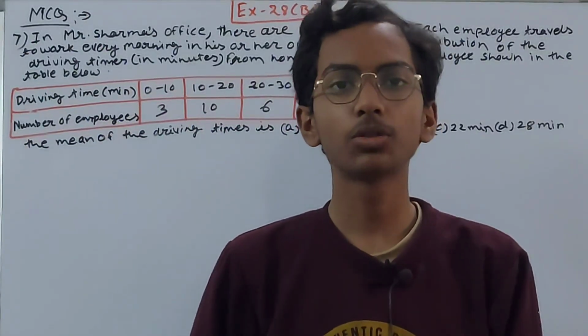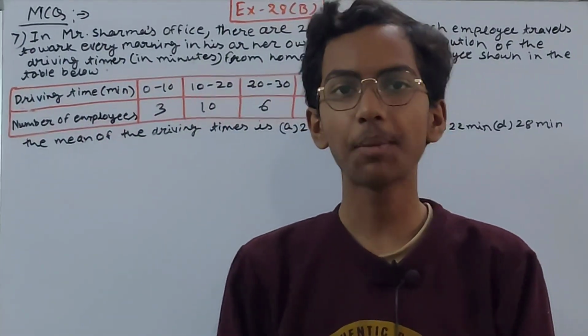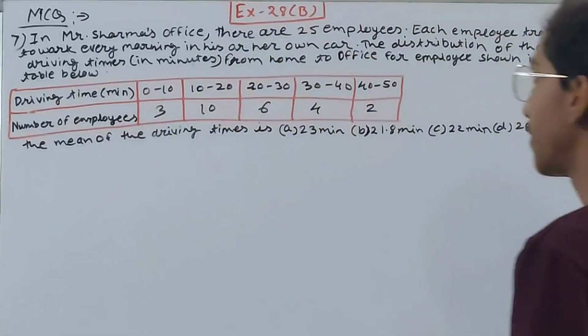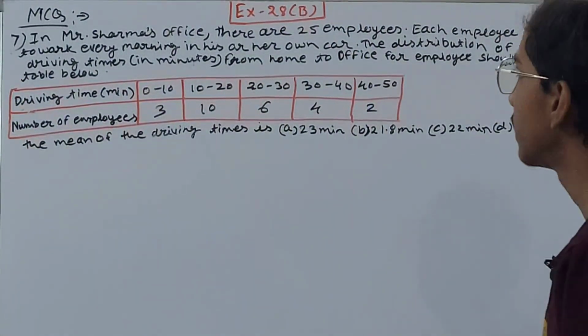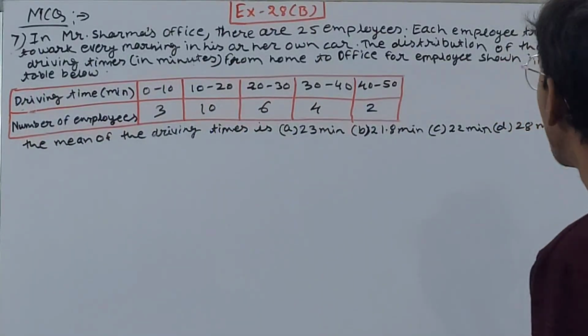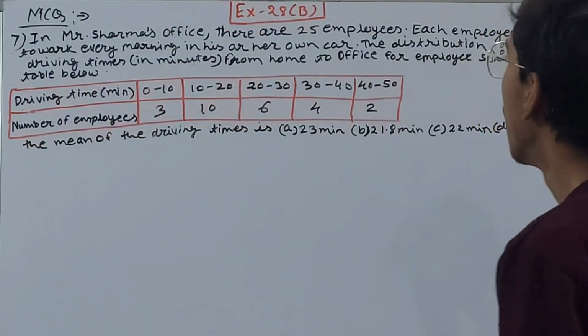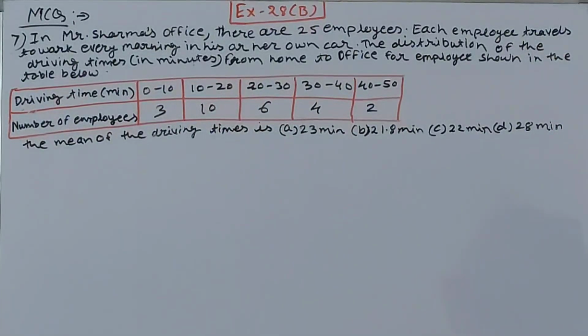In this video we are going to solve ICSE Mathematics Class 8 chapter number 28 Data Handling Exercise 28B question 7. In Mr. Sharma's office there are 25 employees. Each employee travels to work every morning in his or her own car. The distribution of the driving times in minutes from home to office for employees is shown in the table below, right?